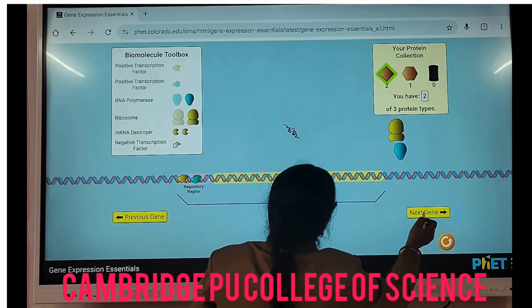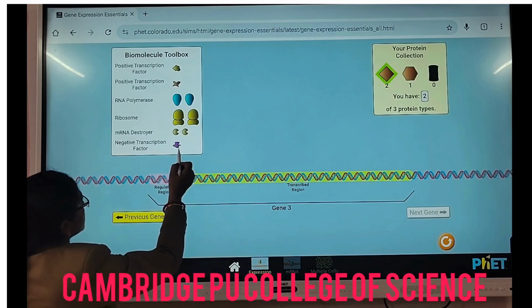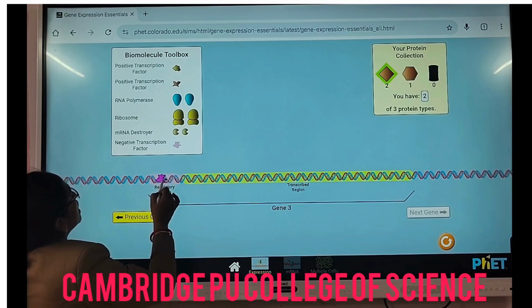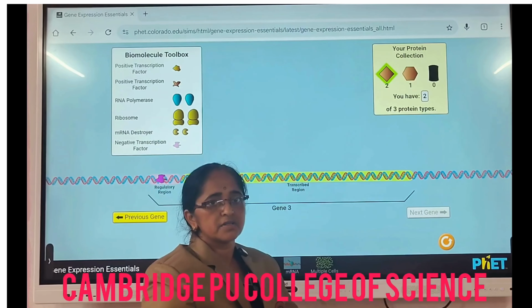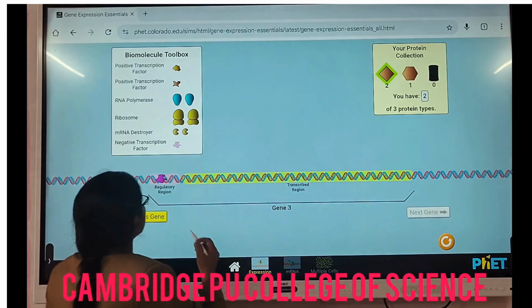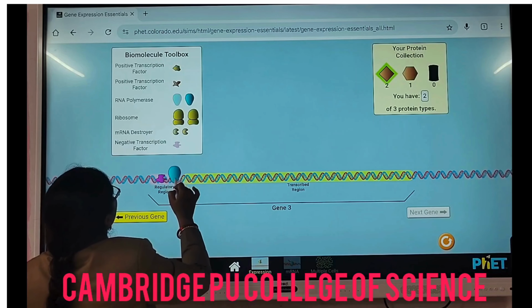So similarly, you can go for the next one. Now you can see there are some negative transcription factors. Since regulatory means what? Either it may be on the positive side or on the negative side. Let us see what may happen if it is a negative transcription factor.